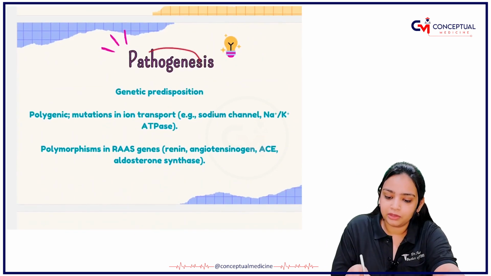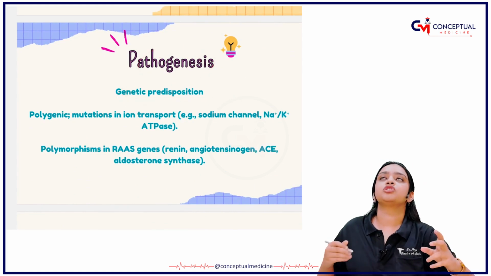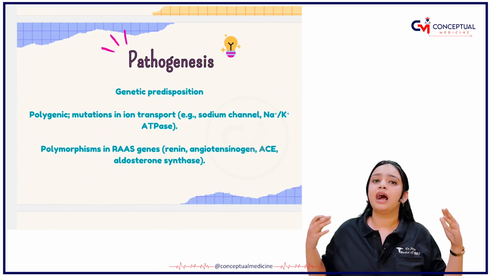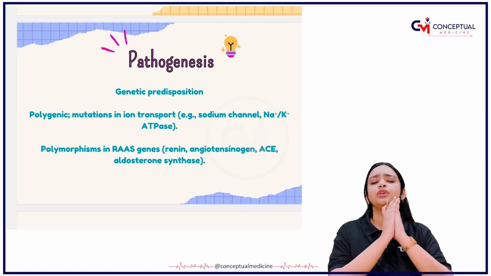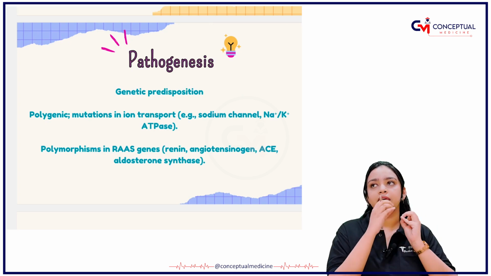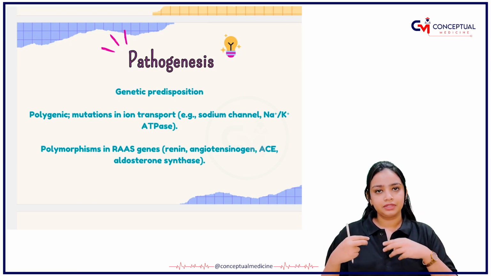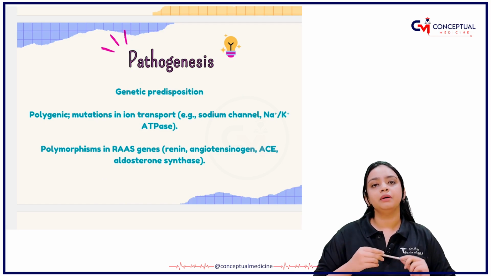Okay, let's see the pathogenesis. Firstly there is genetic predisposition, because there are chances that if your father or your mother has hypertension, then it is likely that you will develop hypertension. I remember that my grandmother had hypertension, and gradually my father also developed that disease.